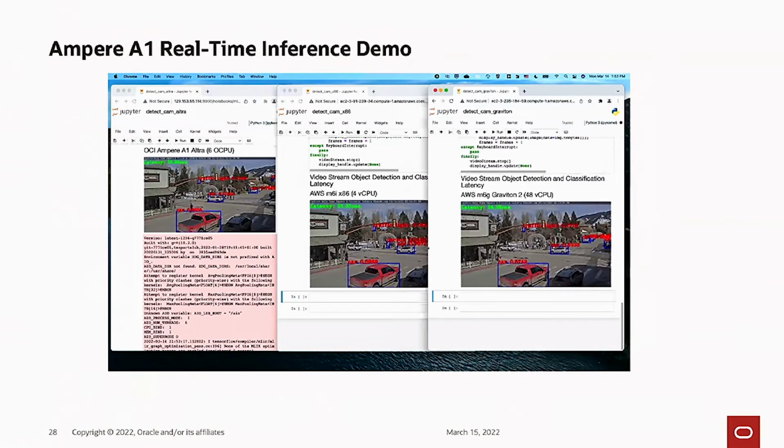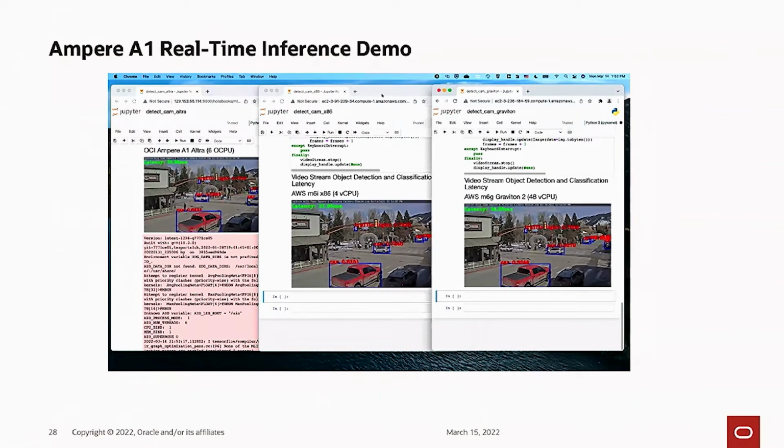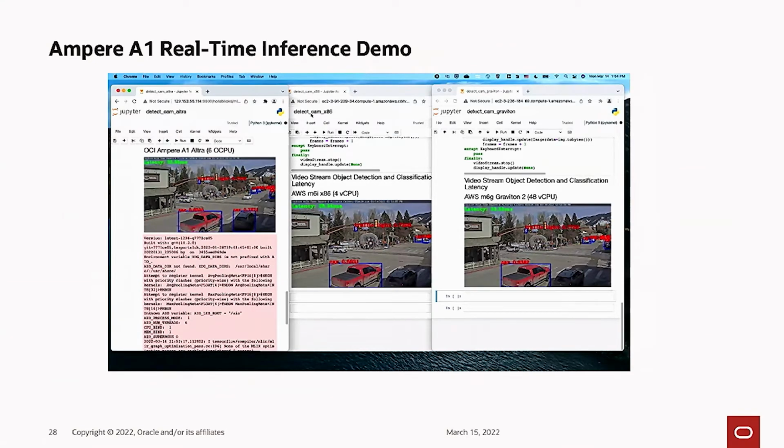In all of these, you can see he's streaming the camera from the intersection, and you can see that within 30 or so milliseconds, it's recognizing cars. Now, all of these are able to recognize objects in real time, but the optimizations that Ampere has built into deep learning software that you can run on top of the Ampere instances enable you to use their hardware more efficiently.